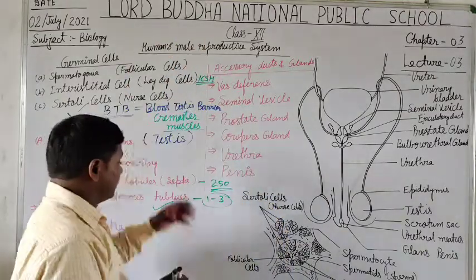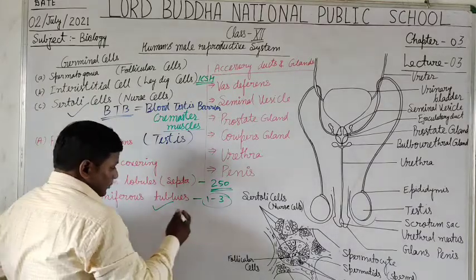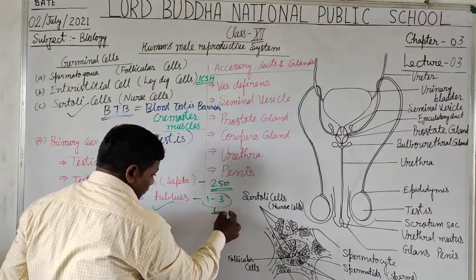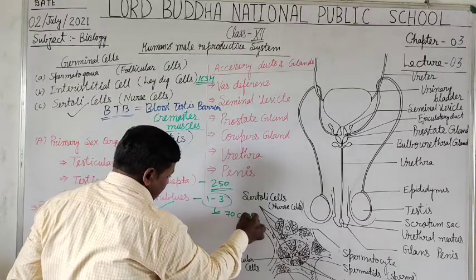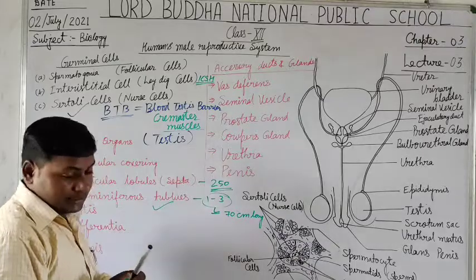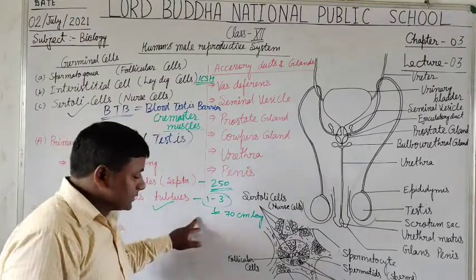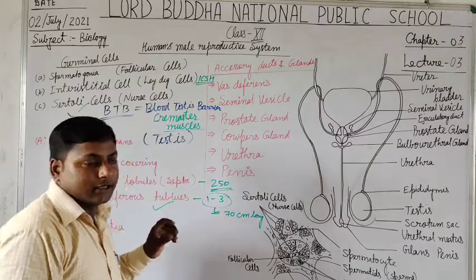It means the production of sperm takes place inside the seminiferous tubules, and a seminiferous tubule is a coiled tube about 70 centimeter long.